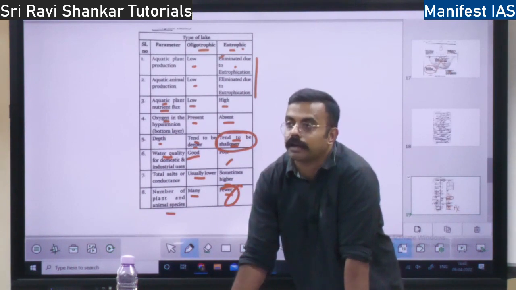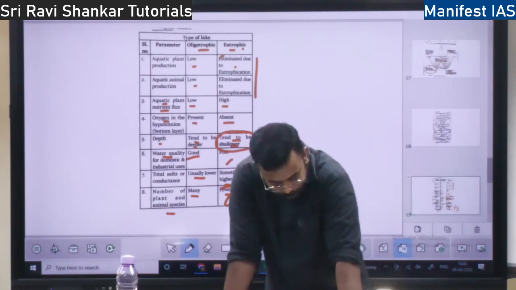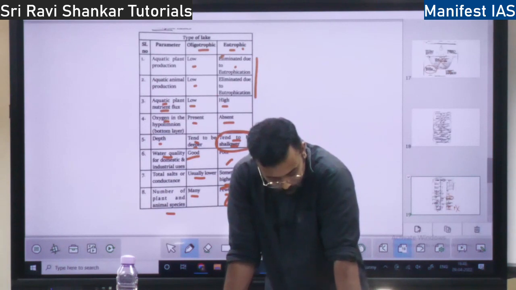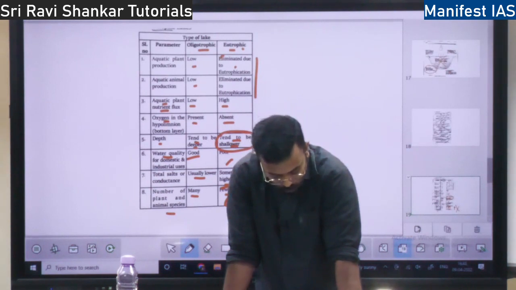Where is this Aminpur Lake? It is in Telangana. Very important information from your prelims perspective, right? It's the first biodiversity heritage site, designated by the Biodiversity Act 2002.